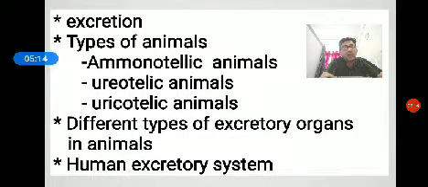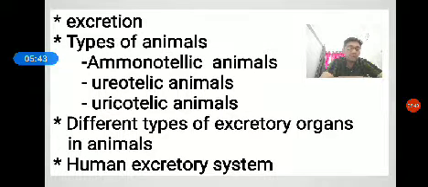Protonephridia or flame cells perform the excretory function in Platyhelminthes group of animals. In Annelida and cephalopods also, we see protonephridia with osmoregulatory as well as excretory function.